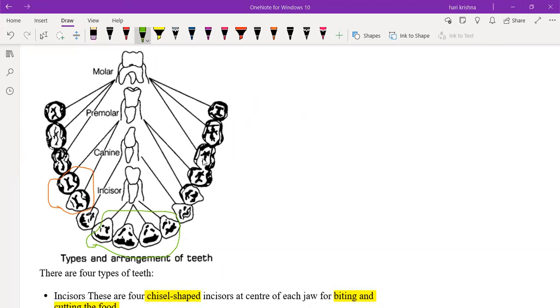What about these 4? The incisors. After the incisors, 2 are canines. Then what is this red color part? That's canine. What is the use of canine? It is used for tearing the flesh.